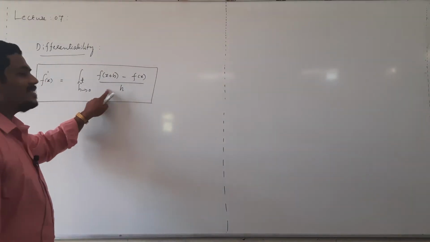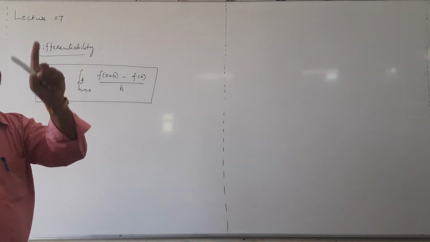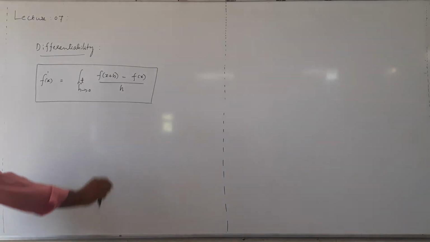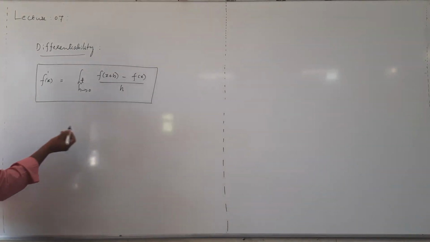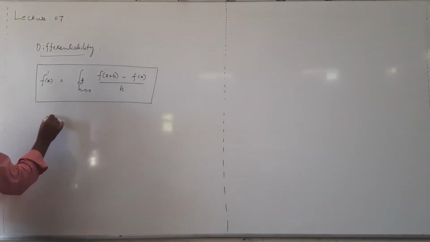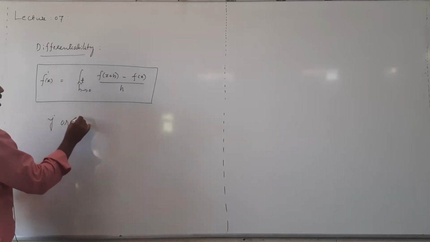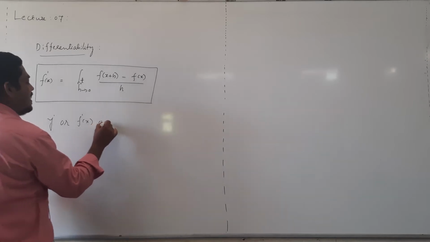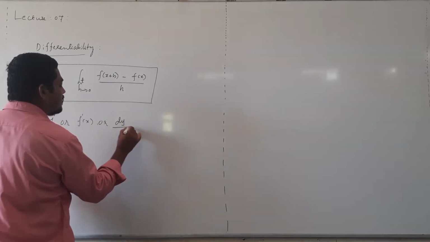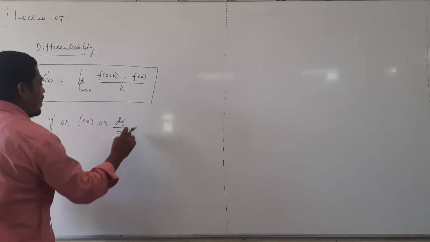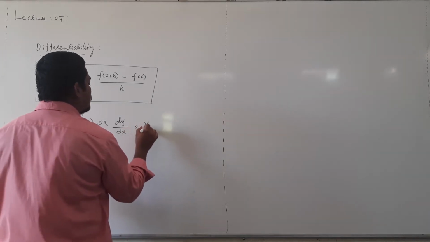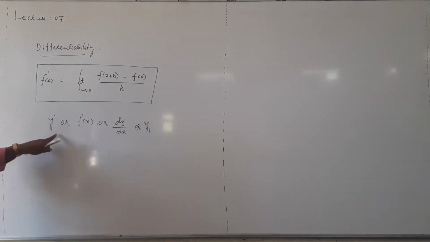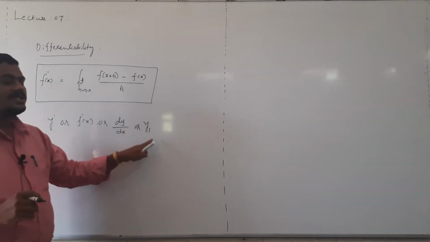If this limit exists, then we can say that it is the derivative of the function f of x, denoted with either y dash or f dash x or dy by dx or y1.